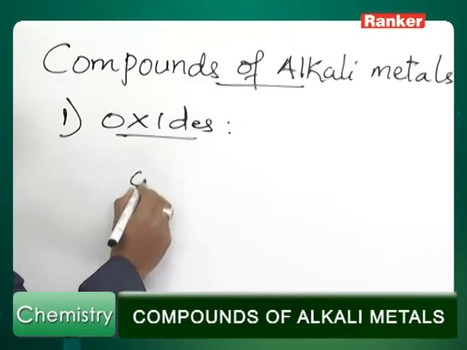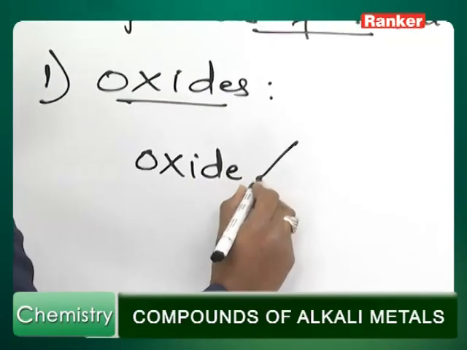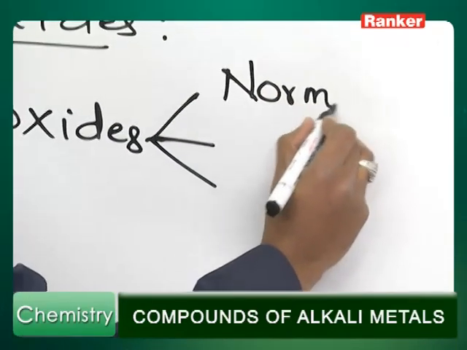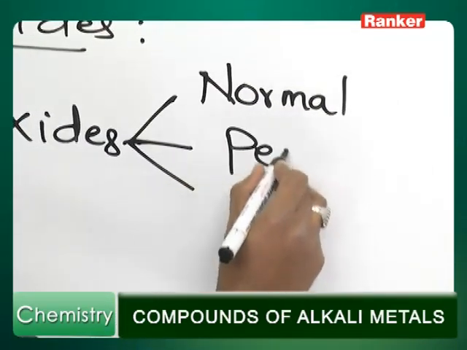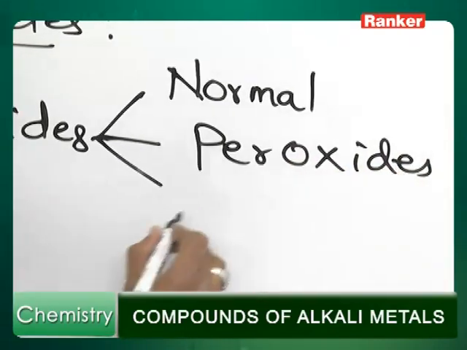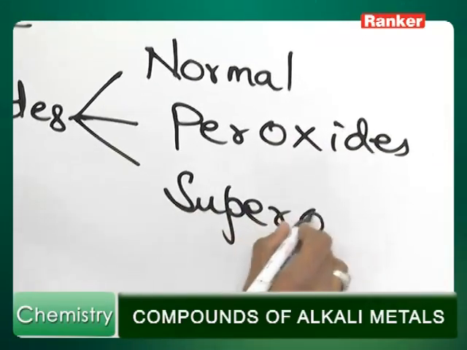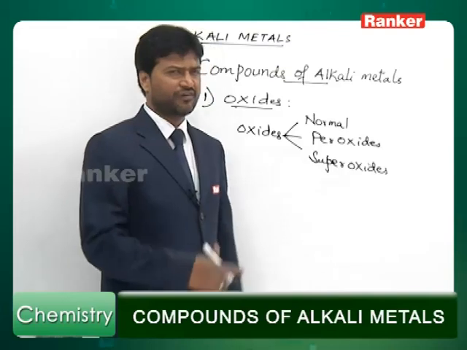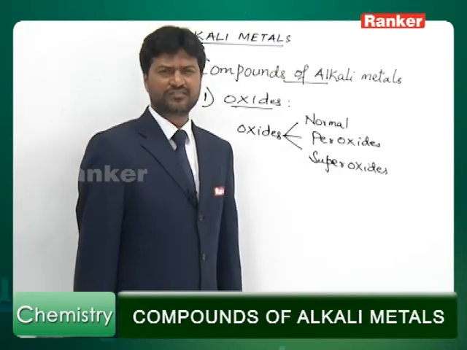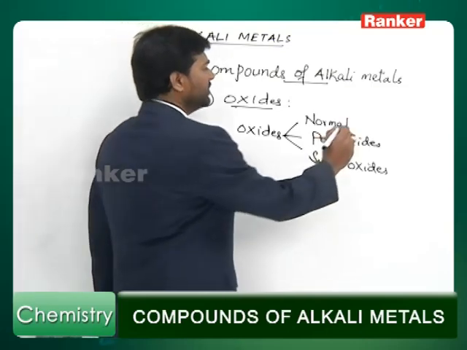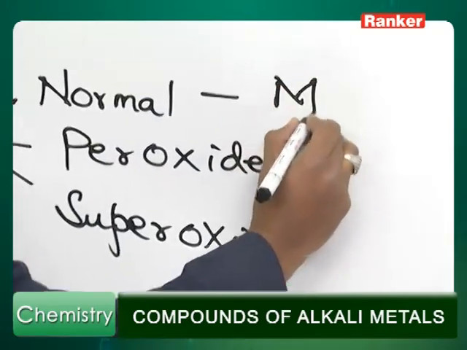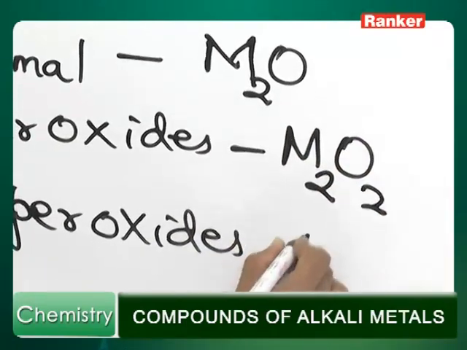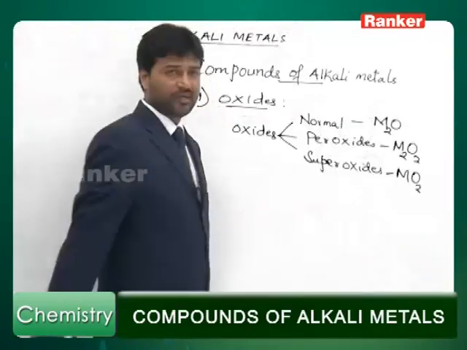So, oxides of alkali metals may be classified into three types: normal oxide, peroxides and superoxides. Alkali metals can give rise to three different types of oxides when they react with oxygen: normal oxide, peroxide and superoxide. The general representation of a normal oxide is M2O, general representation of peroxide is M2O2 and the general representation for superoxide is MO2.